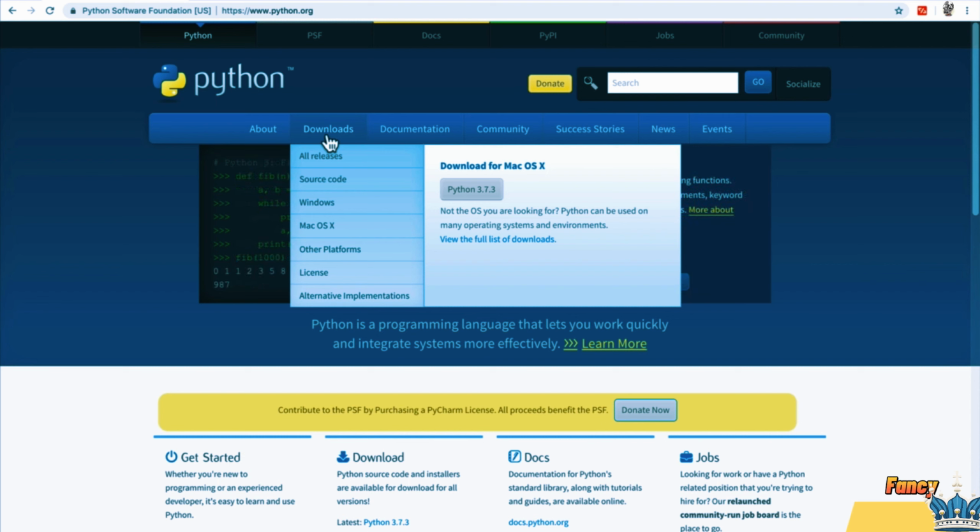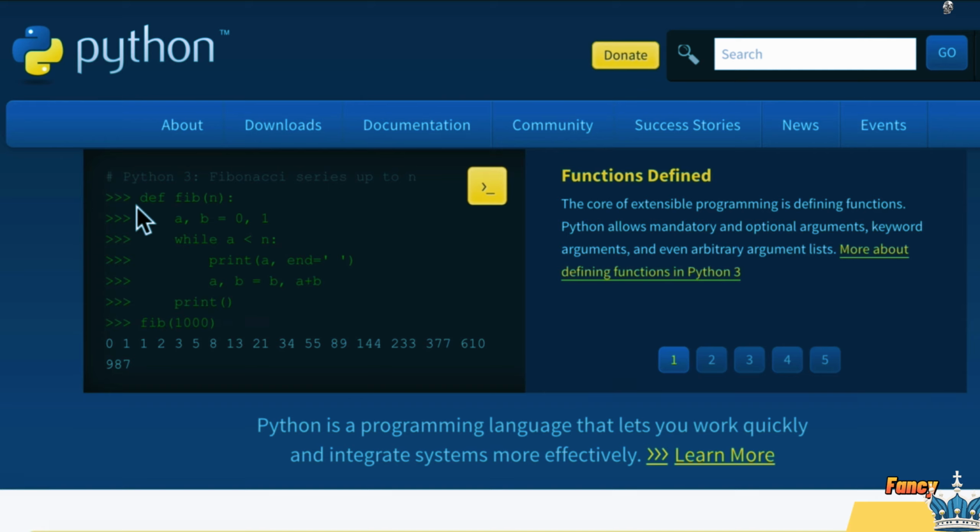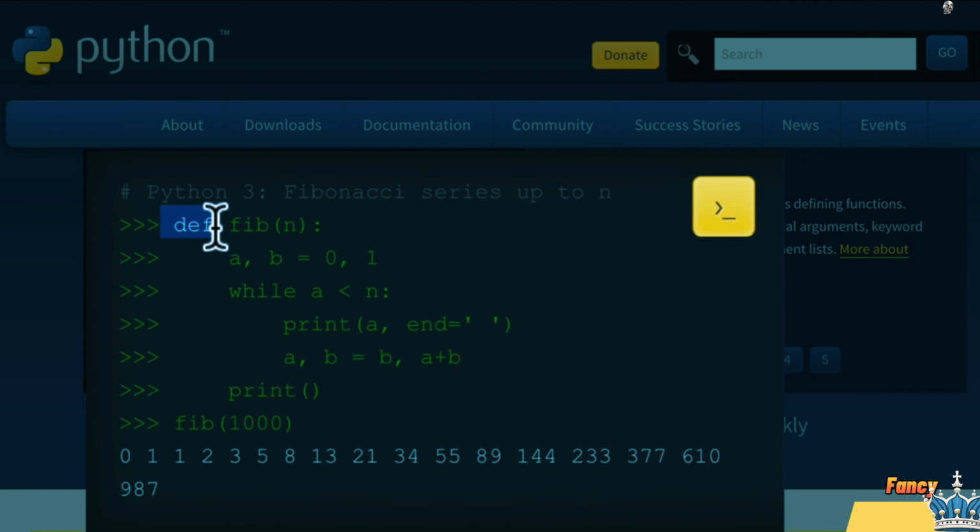The thing is, when people refer to Python, the language, they're most likely talking about the implementation. That is, they're not talking about the language itself, because Python, the language, is just a specification. You can think of it as a document that somebody wrote that says, hey, when I write the words def, that means something in Python. And when I write something like print, that means something in Python.